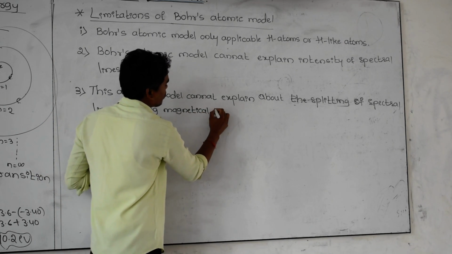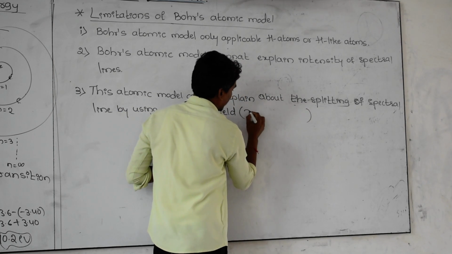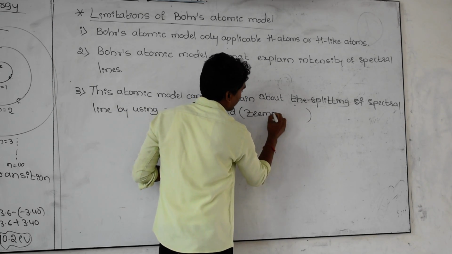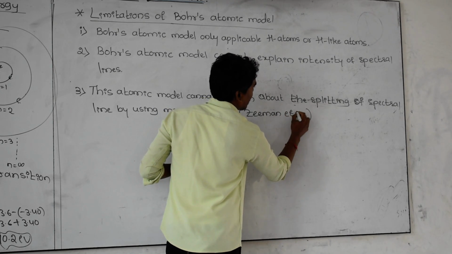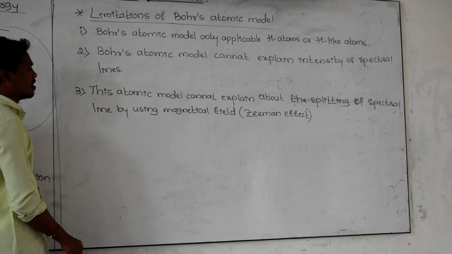This effect is also called the Zeeman effect. Because this was explained by Zeeman, the effect is named after the scientist. This is the third drawback.